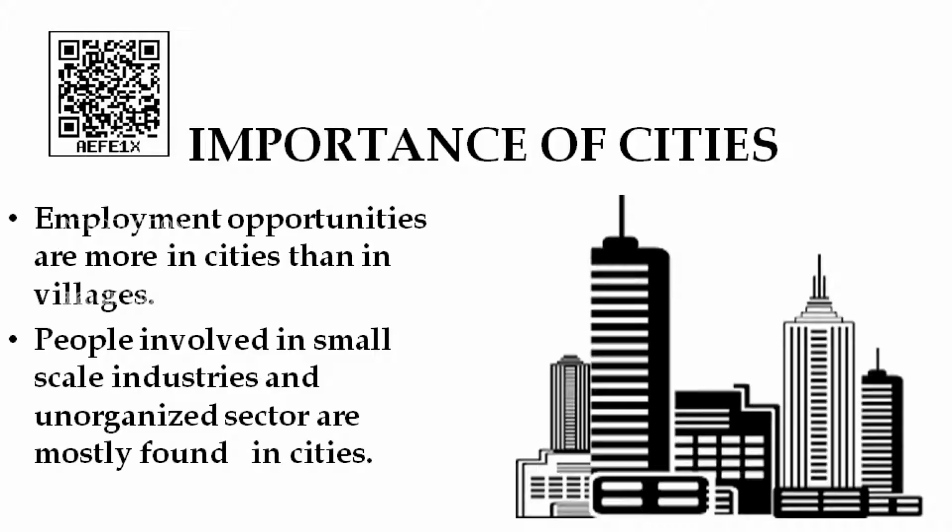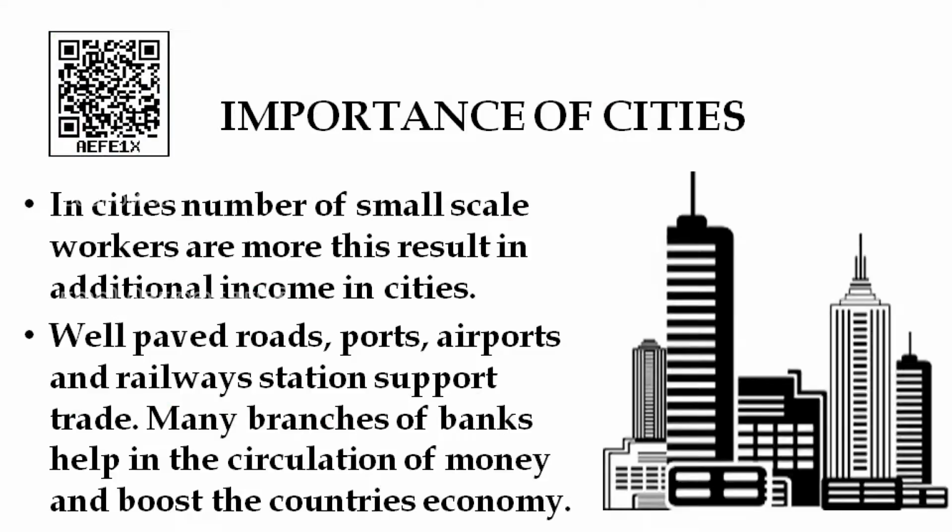Unorganized sector means all those weavers, potters and fishermen. All these people come under the category of unorganized sectors. Now you can see them in cities, and the number of small scale workers in cities is more. This results in additional income in cities. Since the small scale workers are more in number, they give more income to the cities by paying taxes and other things. We can collect enough money from these people.